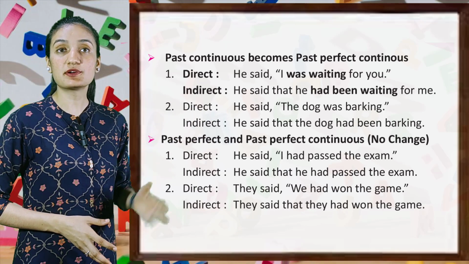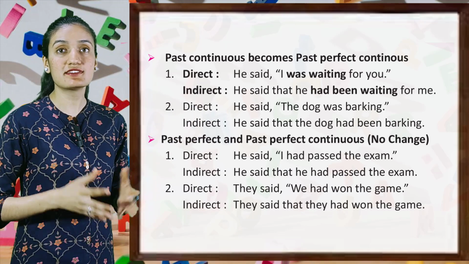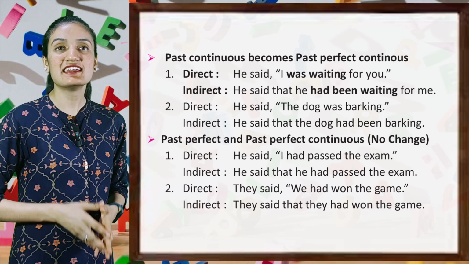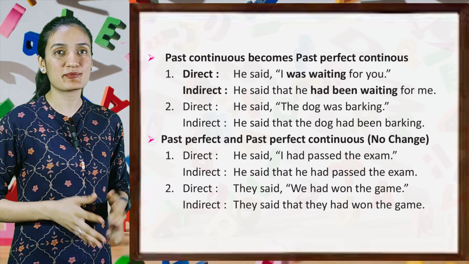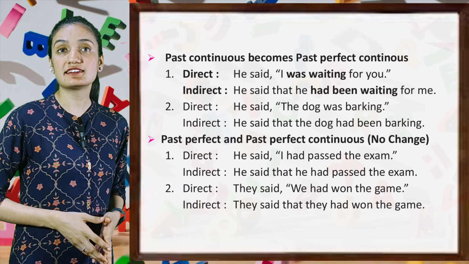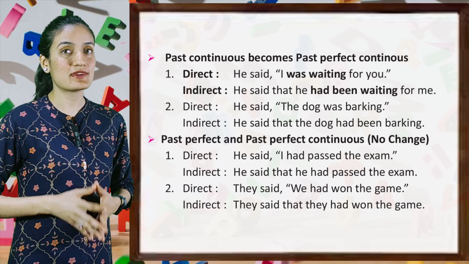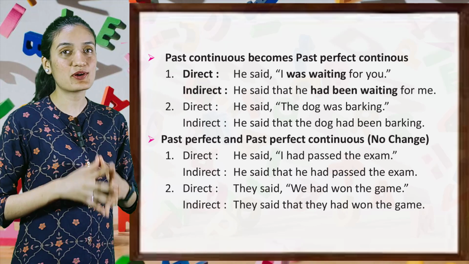Now, past perfect and past perfect continuous, no change. Direct, he said, "I had passed the exam." Indirect, he said that he had passed the exam. Direct, they said, "We had won the game." Indirect, they said that they had won the game.